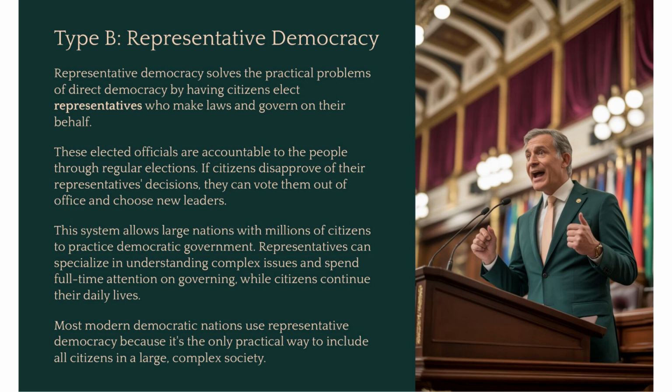Because direct democracy isn't practical for large modern nations, most use a representative democracy. Instead of voting on every law ourselves, we elect people, our representatives, to go to Washington, D.C., or our state capital, to make those laws for us. The representatives are supposed to study the issues, listen to the people who elected them, and vote based on what's best for the country and their area. If they don't do a good job, we can vote them out in the next election.